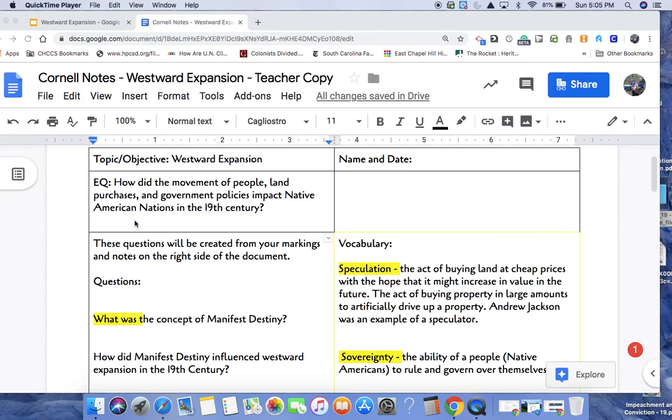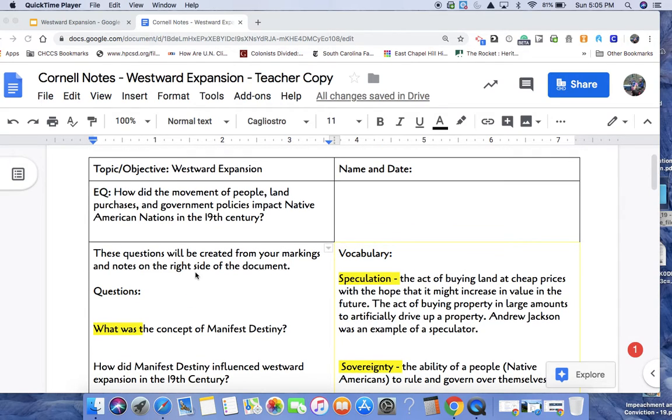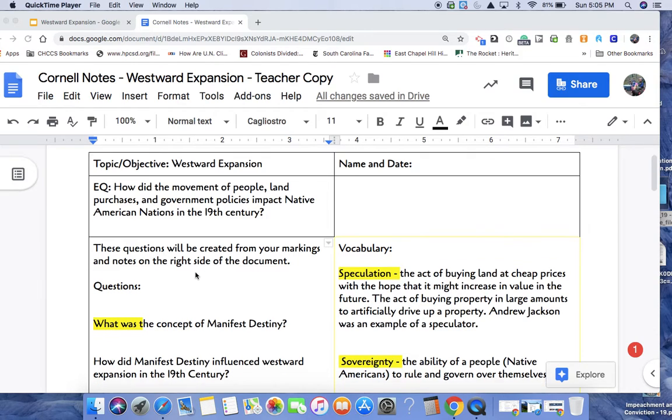So we're going to finish the second part of our notes. And I wanted to create this screencast instead of me standing in front of you. So I just want to glance over your notes for a second. At this point, you should have information on land purchases, Louisiana Territory, governmental policies, Indian Removal Act, Native American